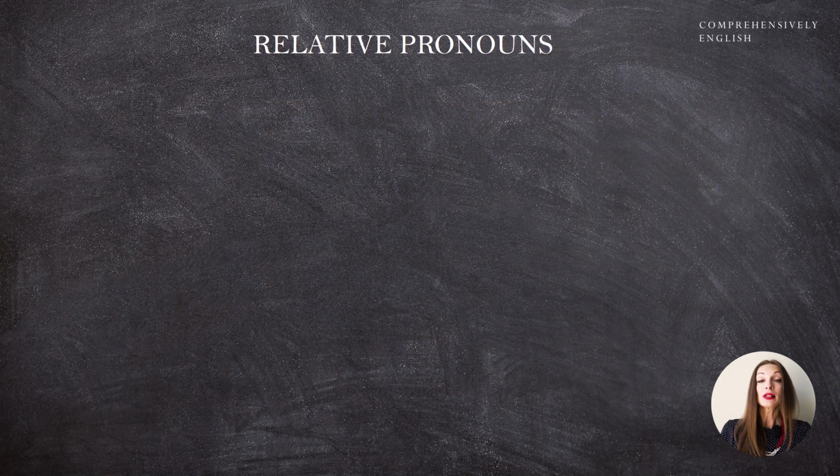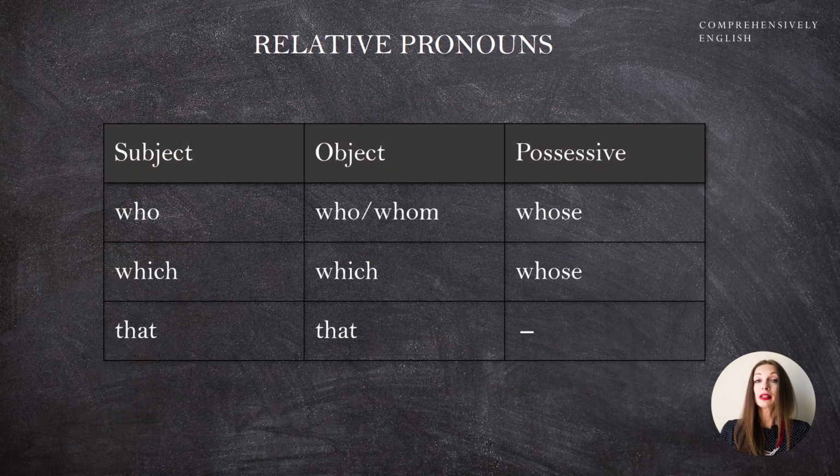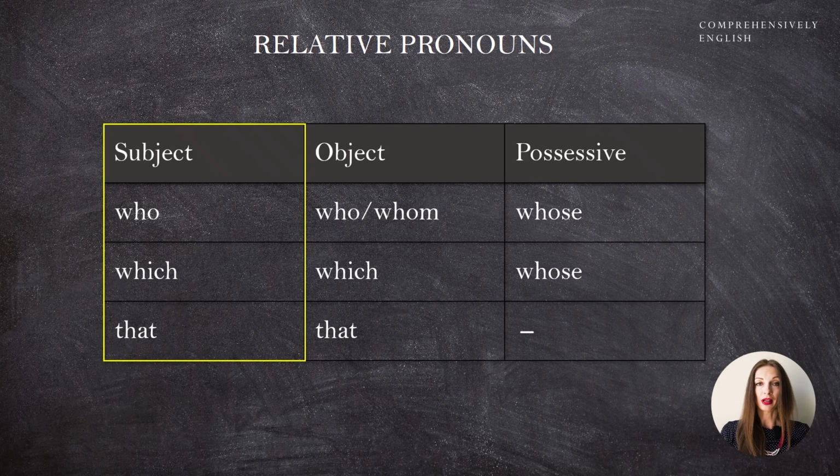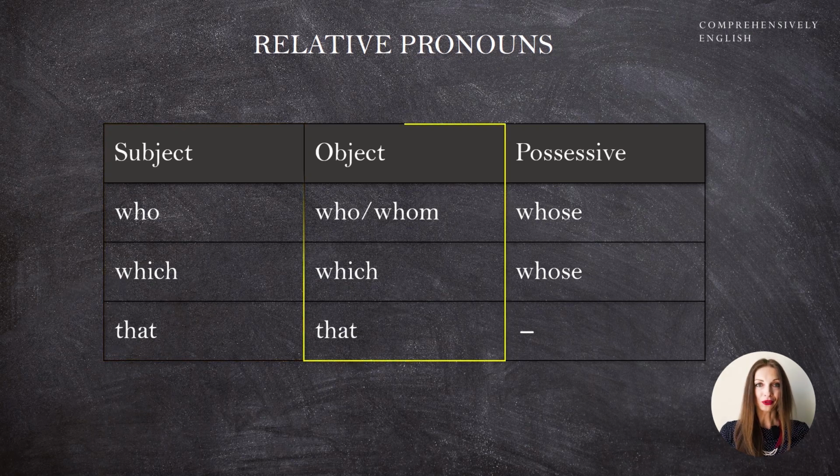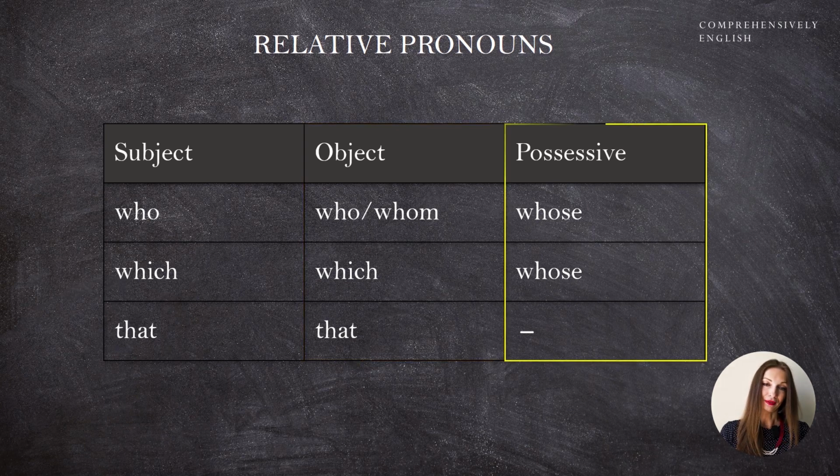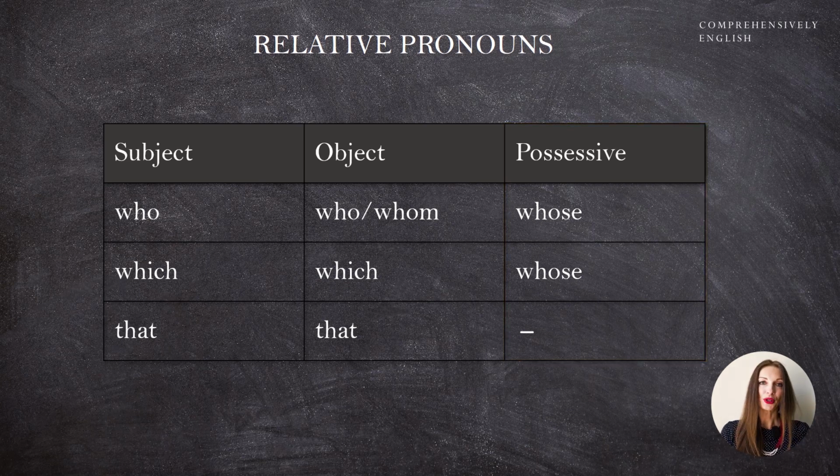Now let's look at this table. Relative pronouns can be in subject, in object, and in possessive case. The subject relative pronouns are who, which, and that. The object relative pronouns are whom or who, which, and that. And the possessive relative pronouns, or the relative pronouns in the possessive case, are whose and whose. There is no separate option for things.